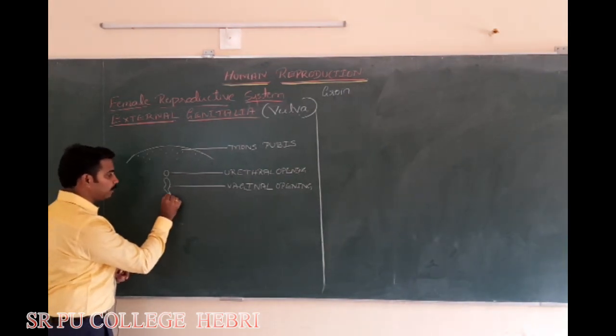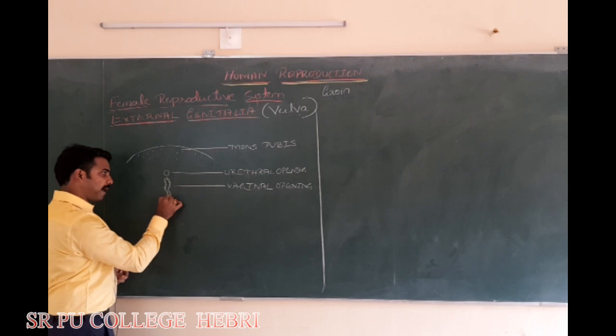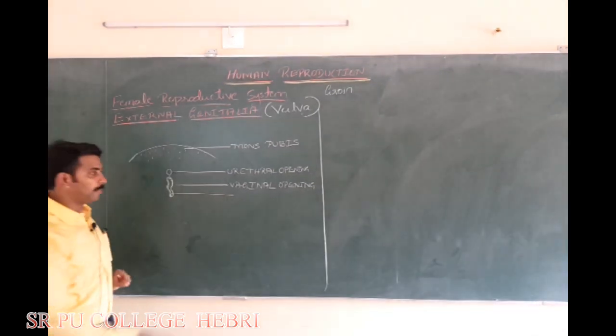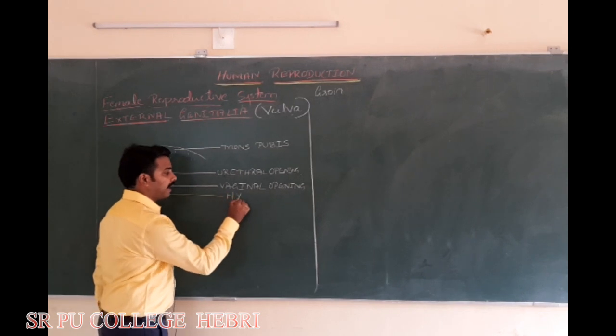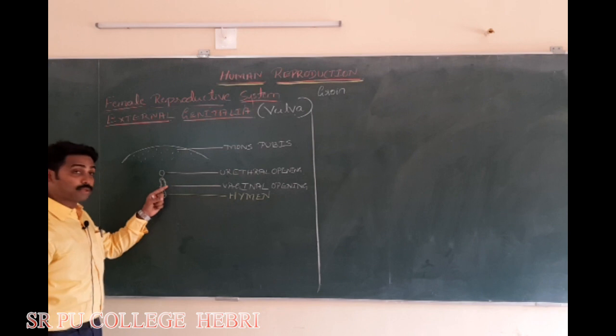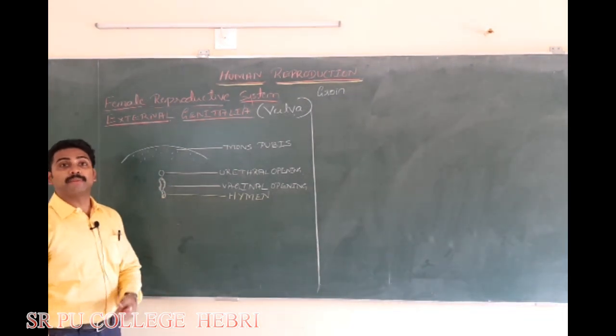The vaginal opening is partially covered by a thin mucous membrane called hymen.